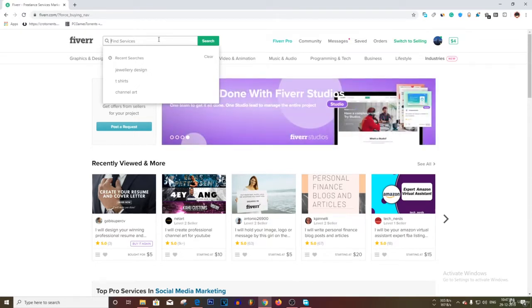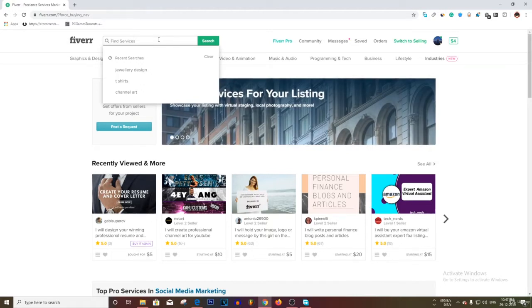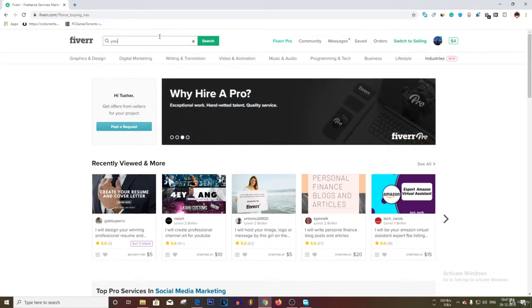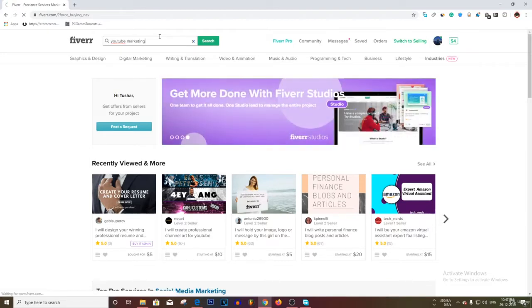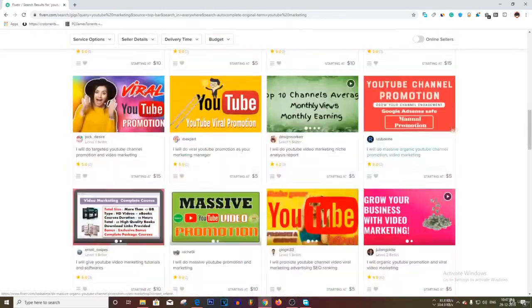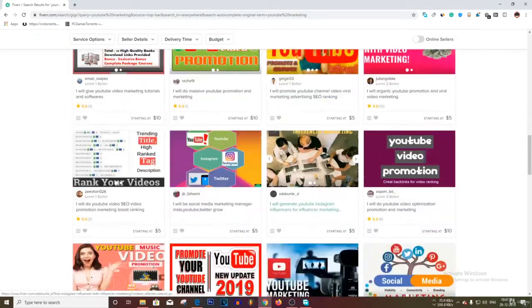And also how you can make good gig images very easily without having any skills in Photoshop, that I'll be telling you guys. First of all, we need to open up a gig category. For example, if I open up YouTube marketing, let's open this category, and I can see all the gig images, all the gigs that are coming here.